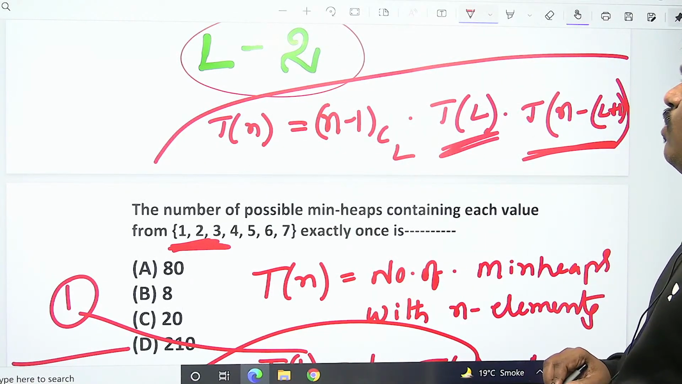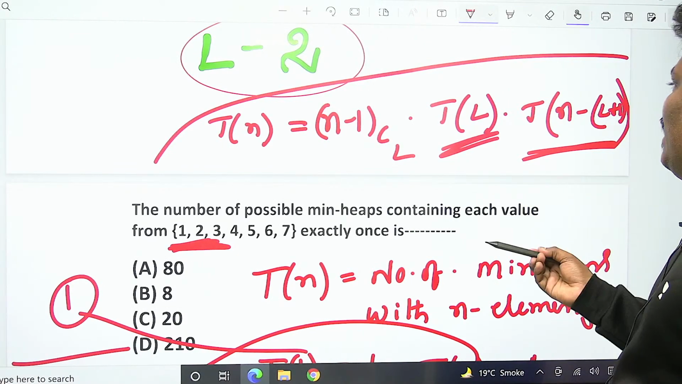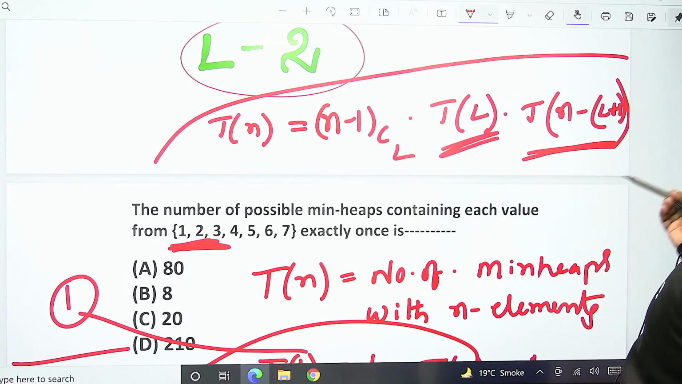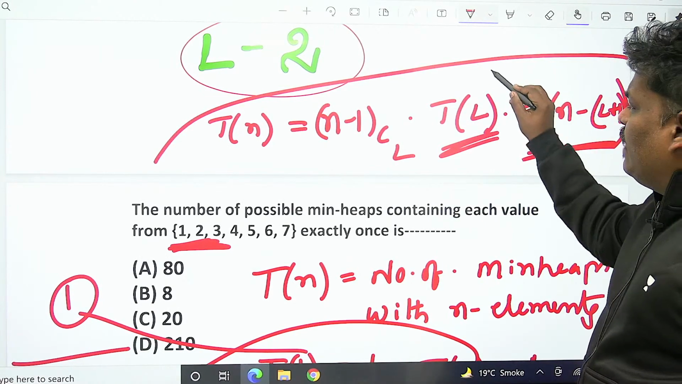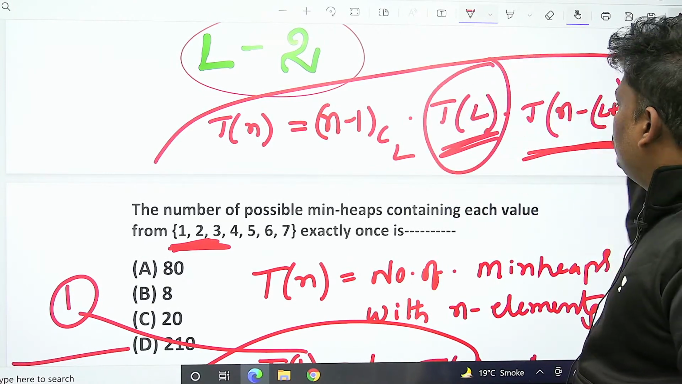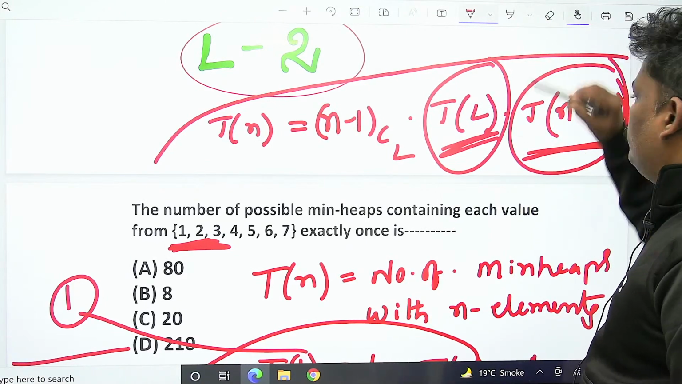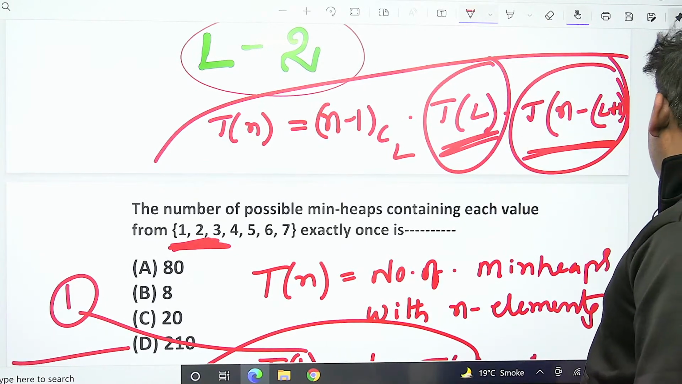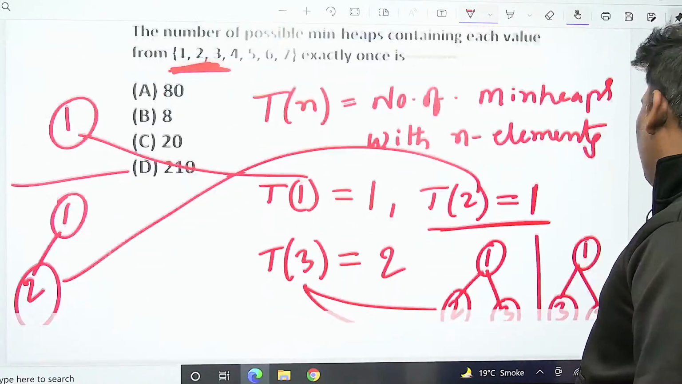T of n is equal to n minus 1 C L, times T of L, times T of n minus L minus 1. This is for left, how many min heaps possible. This is for right, how many min heaps possible. This is the formula for this.